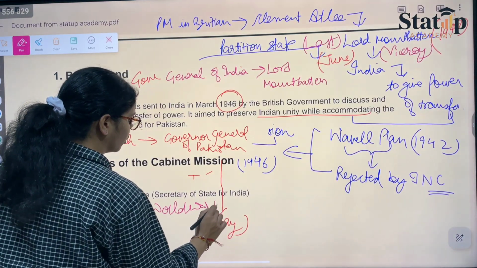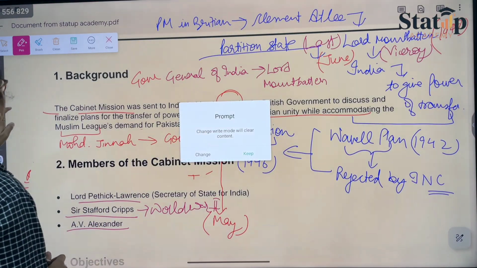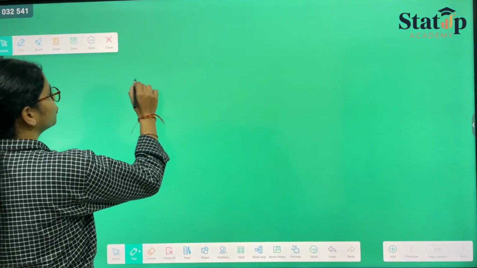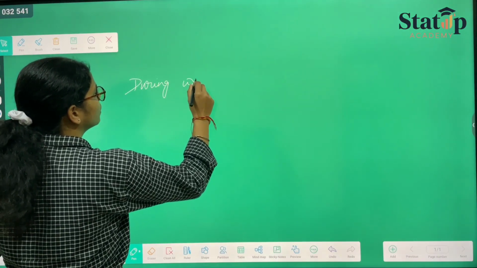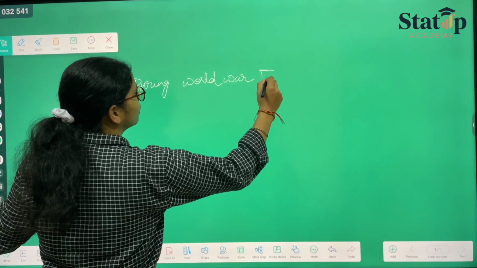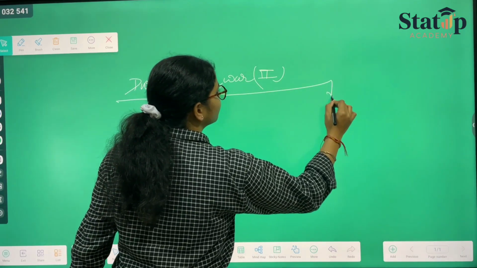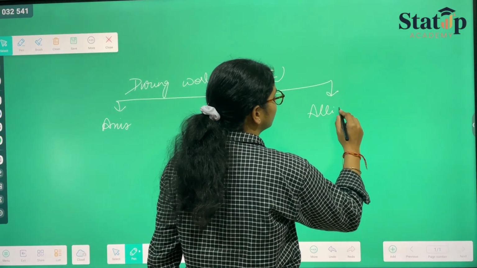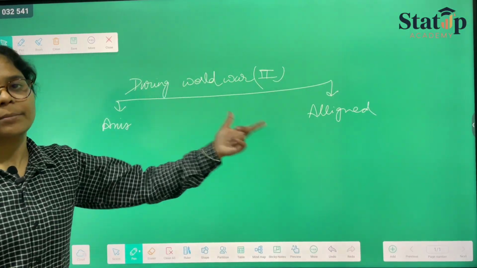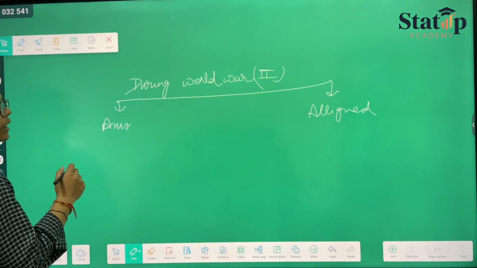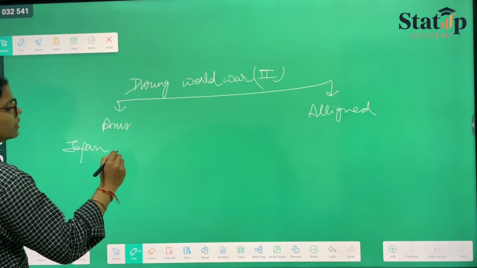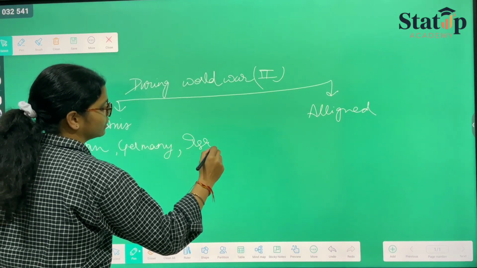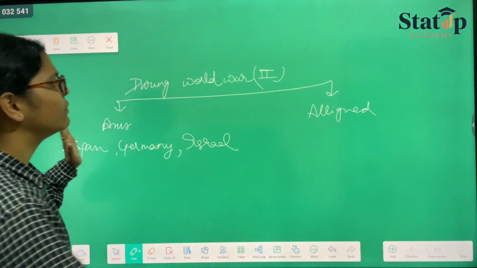World War Two. Let me just give you a brief explanation. During World War Two, two committees were fighting. One was the Axis Committee, and another was the Allied Committee. The Axis powers had Japan, Germany, and Italy. These were there.